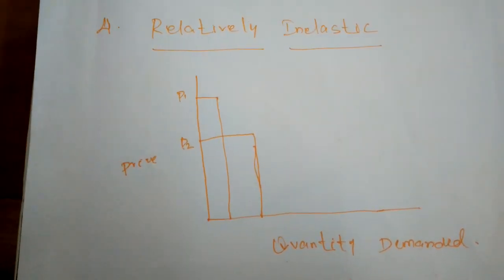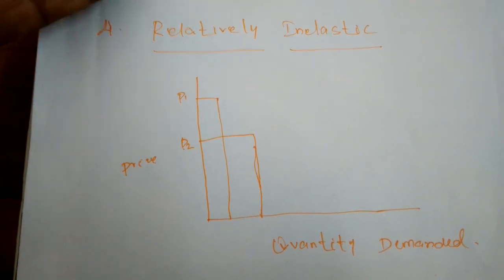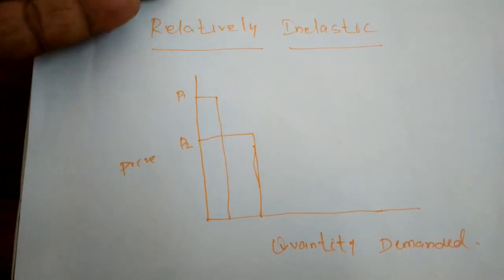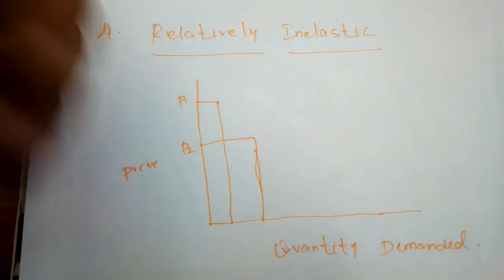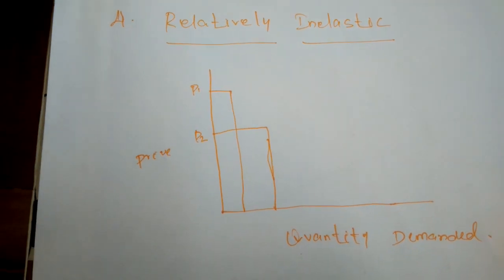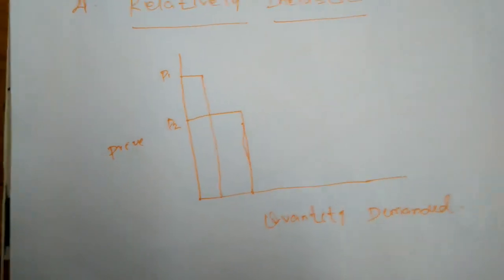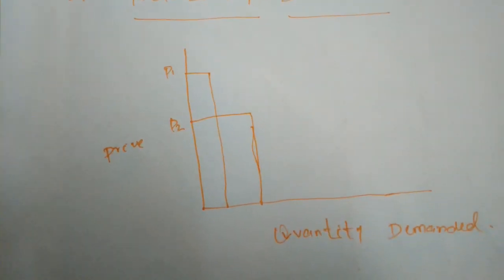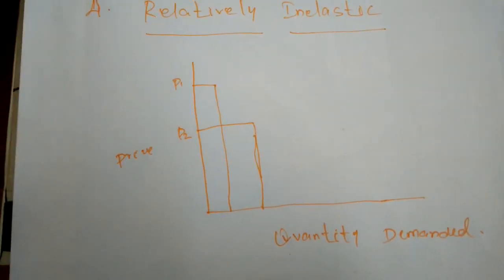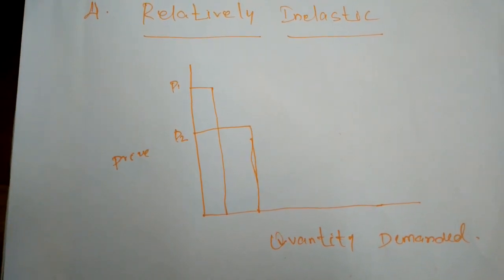For example, if the price of that commodity decreases by 5 units, the quantity demanded will increase by just 1 unit. So this demand will occur only for the fall in price.